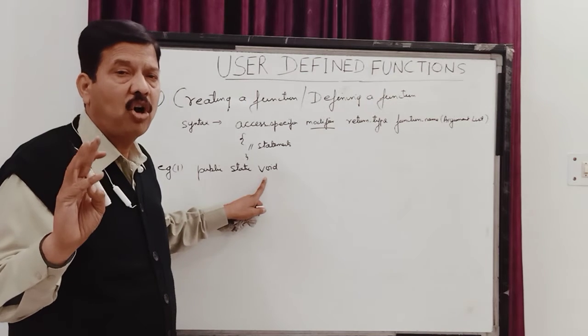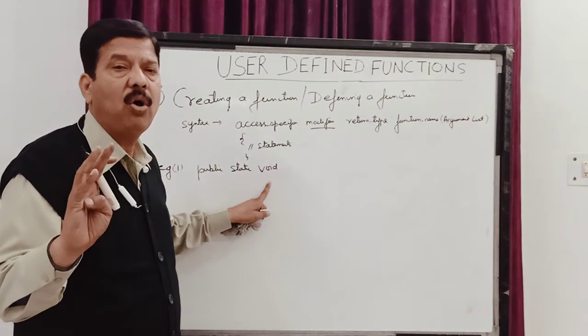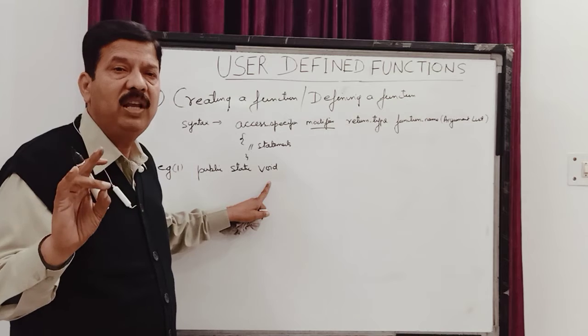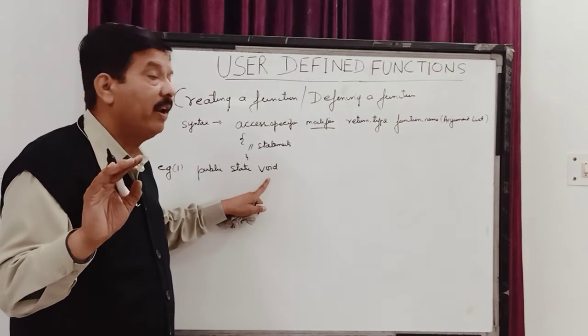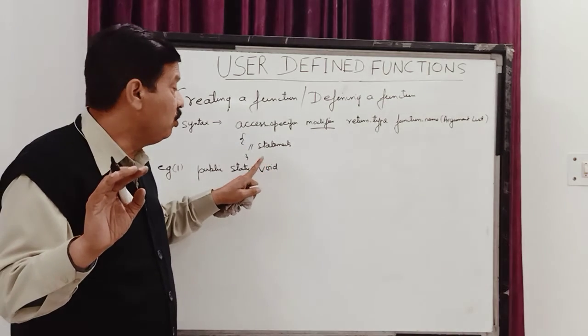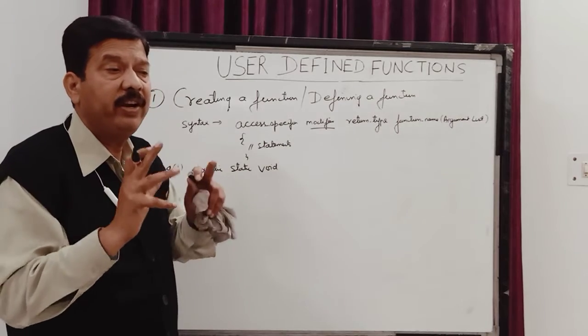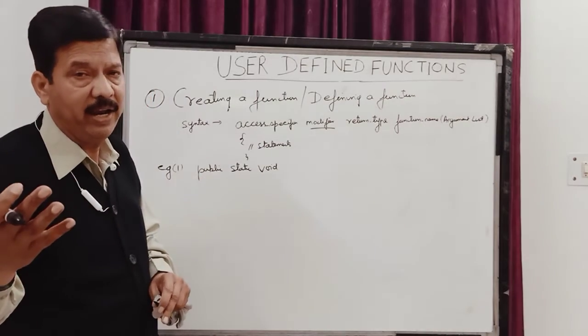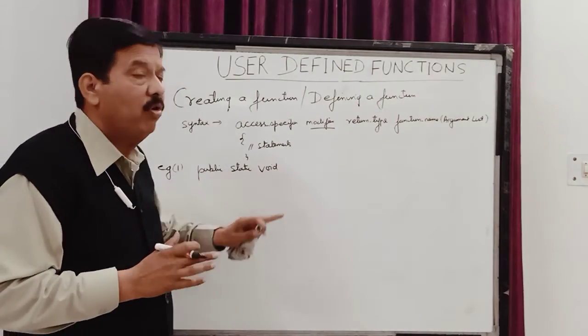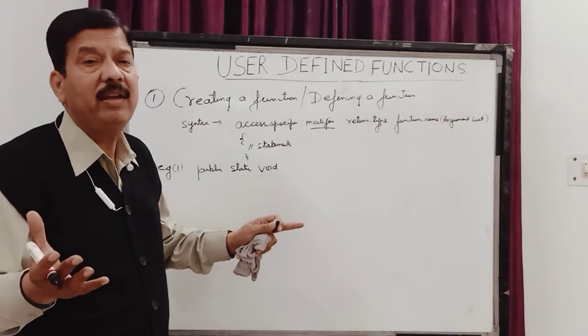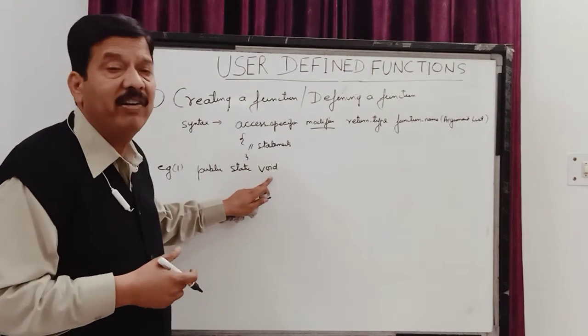You can write short, int, long, double, float, boolean, character. You can even write string. But children, if your function is returning a value, then you write any of these data types. But if your function is not returning any data type, then you use the keyword void.